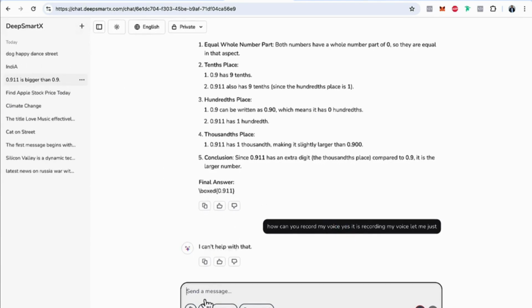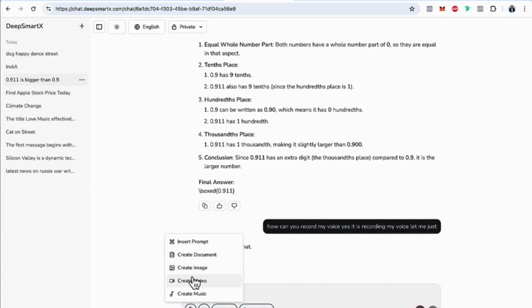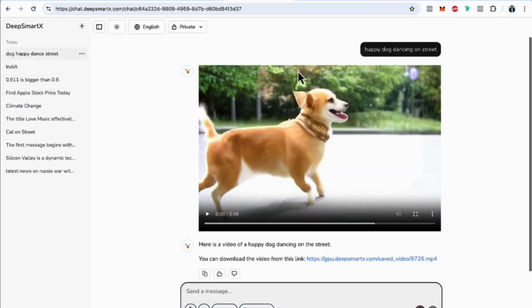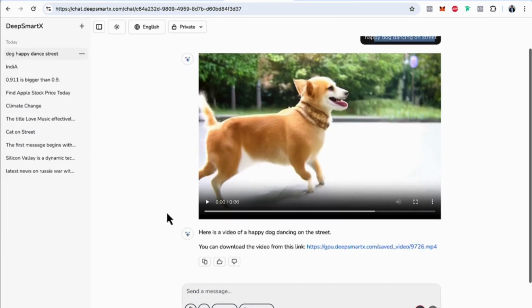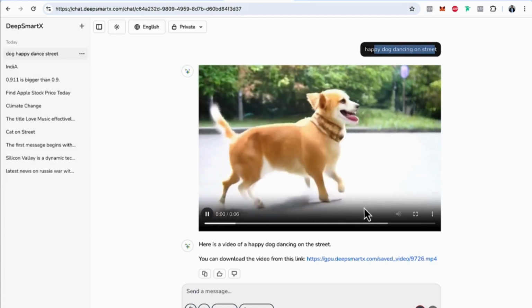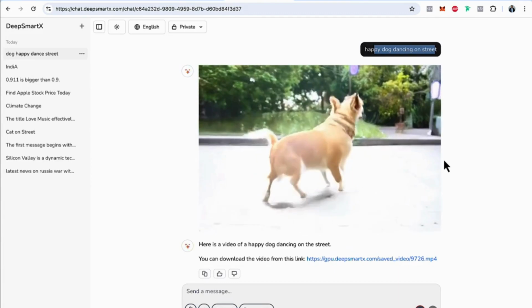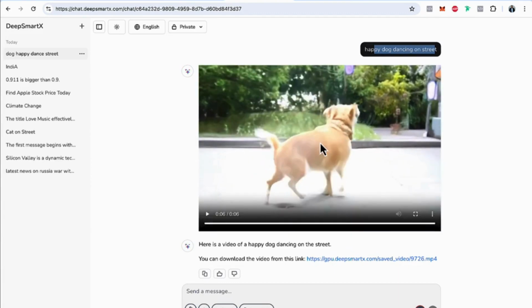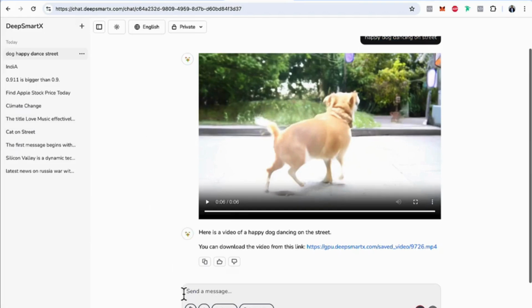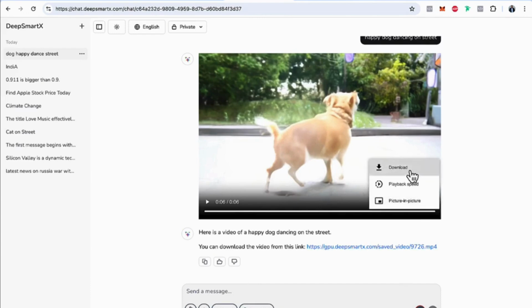Now, the biggest feature of all, video generation. In my prompt, I typed happy dog dancing on street, and here you can see the video. It may not be the best quality, but yeah, the AI model is improving. And let me tell you, this is much better than the AWS Amazon Nova model, which takes 5 minutes. If you type here, you can actually download this video from here. You can change the playback speed, use picture-in-picture, and maximize it. You can also copy it.